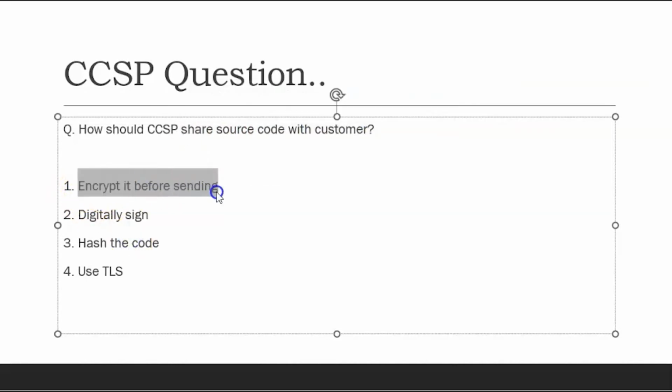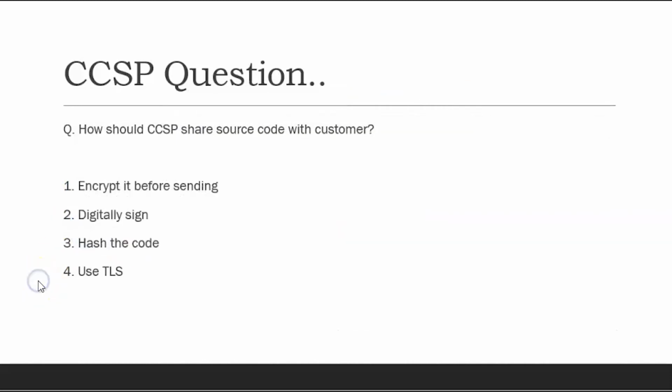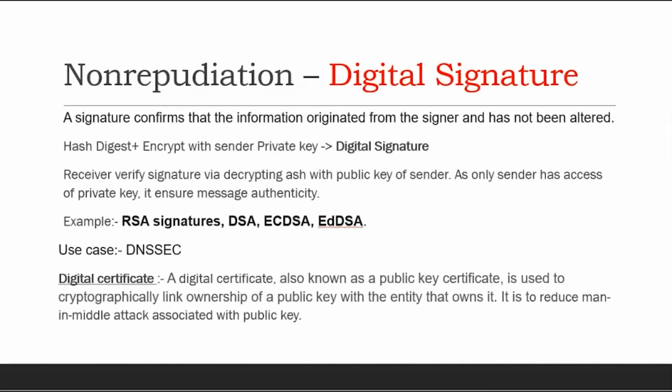Is encryption most important? Is the digital signature most important? Or is hashing most important? The hint, or the solution, is my solution is encryption, because the code is most important, so that someone is not able to see it. So that's why I will go with the encryption, but you should also investigate at your end. Now I'll come to the last topic for today.